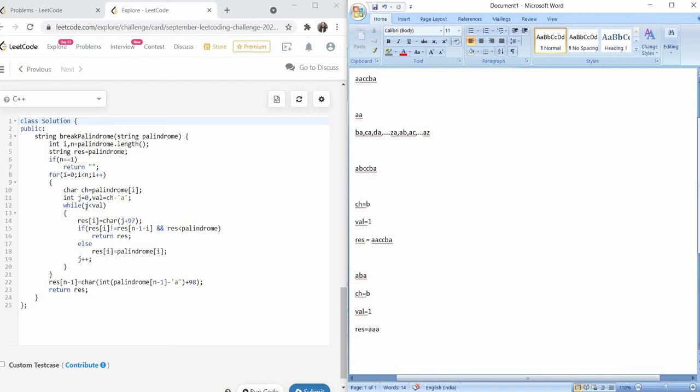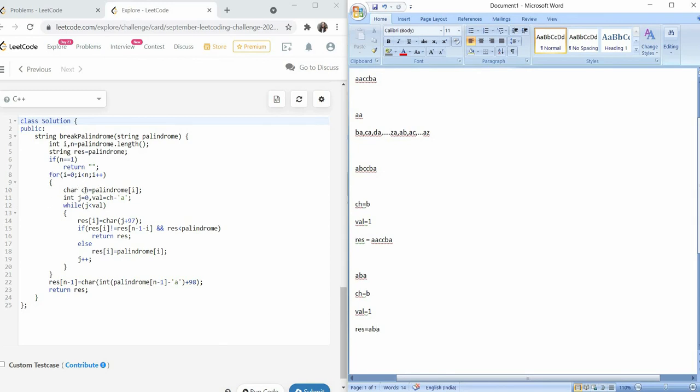Now if I do j++, we will come out of the while loop, and we'll go for next. Now before going to next, what we need to take care of is that this resultant string should not be aaa, it should again become aba. So here, since this if condition didn't work, it will go into the else condition and it will make res[i] equal to palindrome[i]. So it will again become aba.